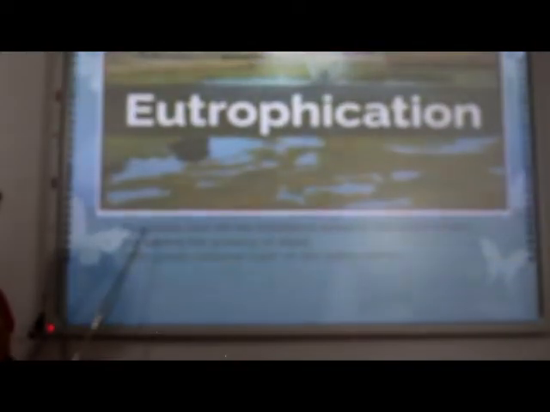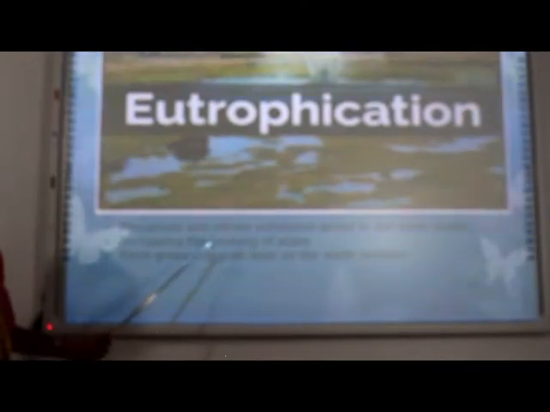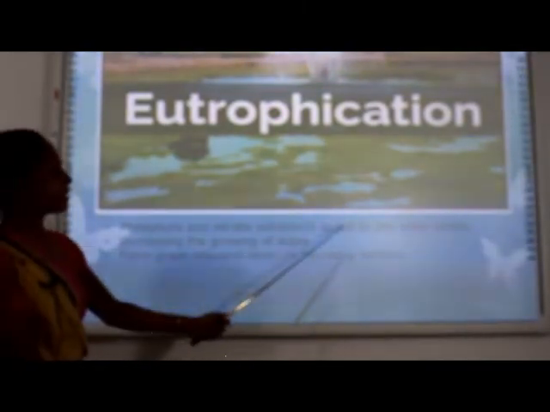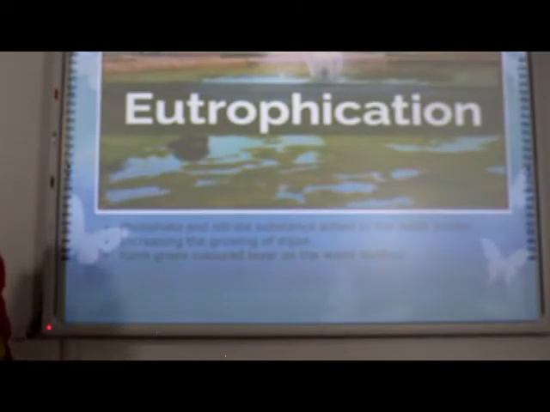If pollutants are mixed with the water body, the nitrate substances added to the water bodies increase the growth of algae. Then they form a green colored layer on the water surface.